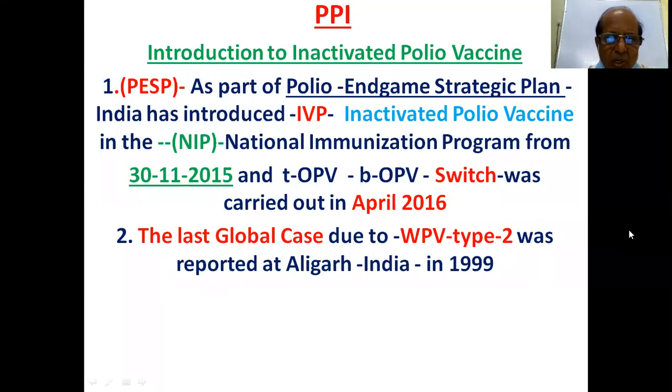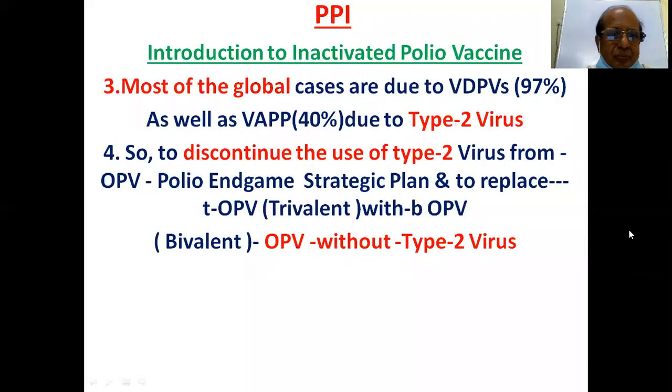The last global case due to wild polio virus type 2 was reported in Aligarh, India in 1999. Most of the global cases are due to VDPVs, 97%, as well as VAPP, 40%, due to type 2 virus. So the global cases are due to VDPV, vaccine-derived polio virus.